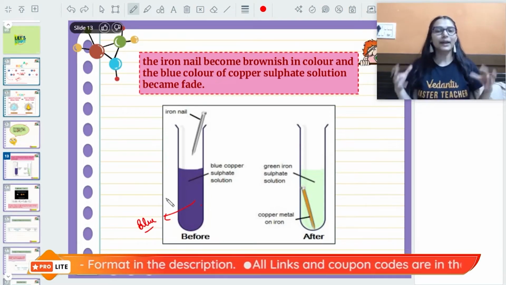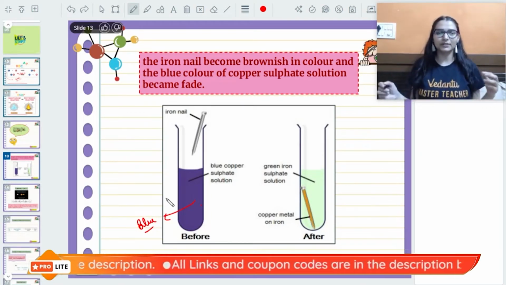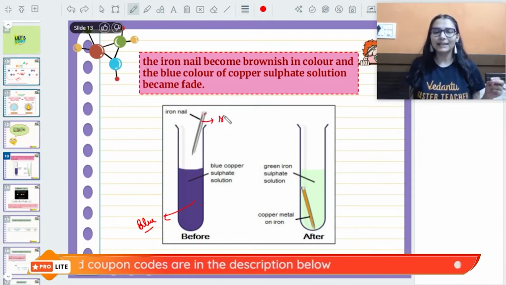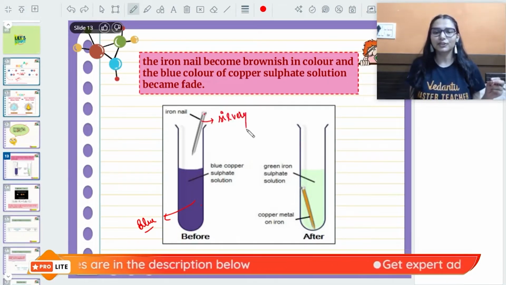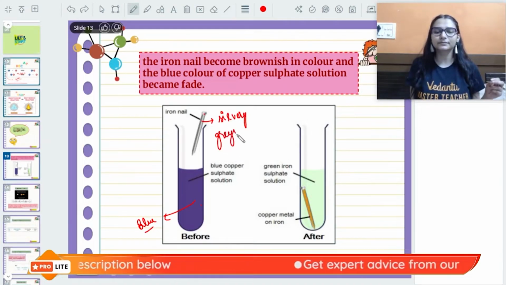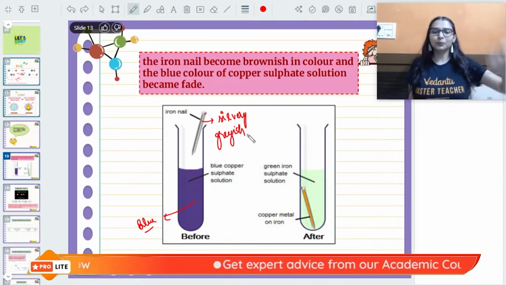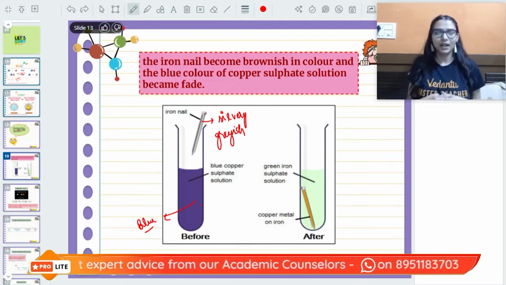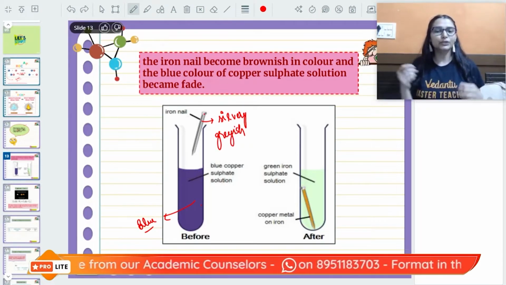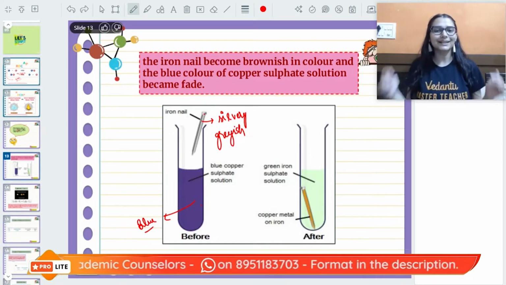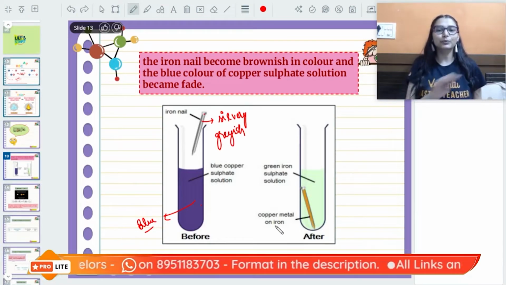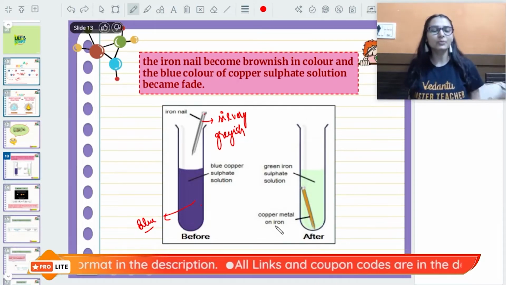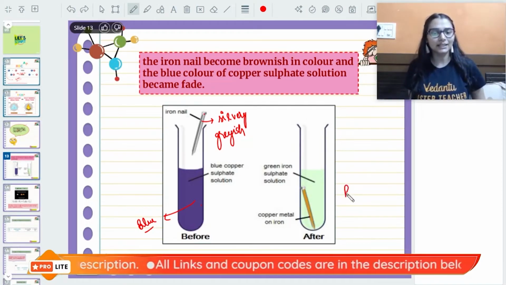Okay, so in this blue color of copper sulfate solution, you will be adding an iron nail. The iron nail, you can see, is silvery grayish in color. It's a new iron nail. Dip it inside the copper sulfate solution, leave it for some time. After 1 hour, when you check the test tube, you will be surprised that this blue color has faded away. It becomes more like a pale green color.